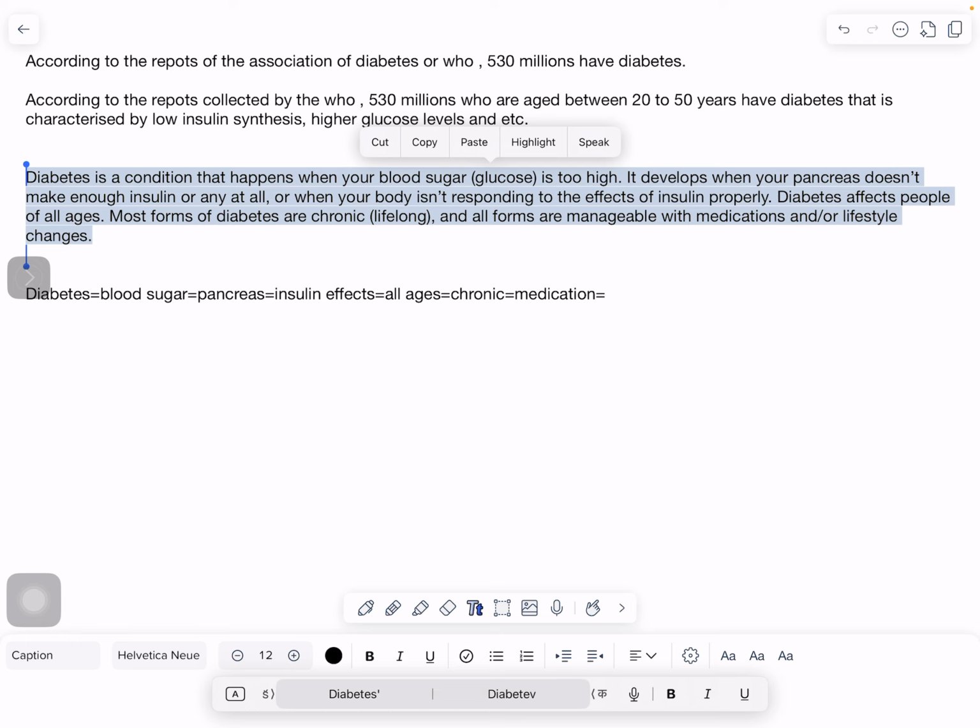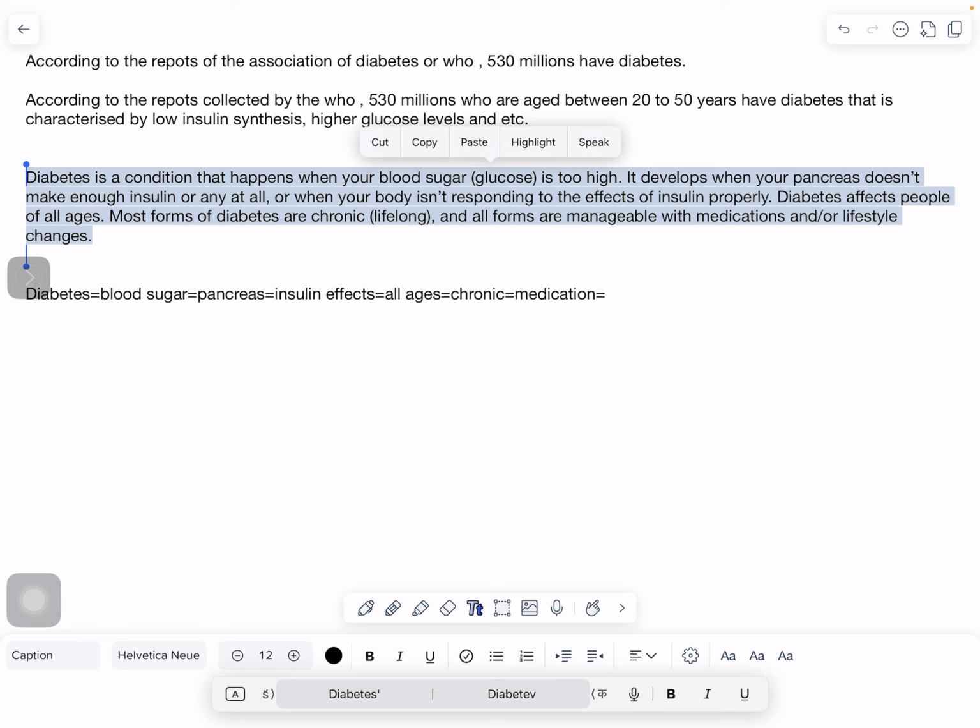Diabetes is a condition that happens when your blood sugar is too high. It develops when your pancreas doesn't make enough insulin or any at all, or when your body is not responding to the effects of insulin properly. Diabetes affects people of all ages. Most forms of diabetes are chronic, and all forms are manageable with medications and lifestyle changes. Now we are going to write this in our own words.